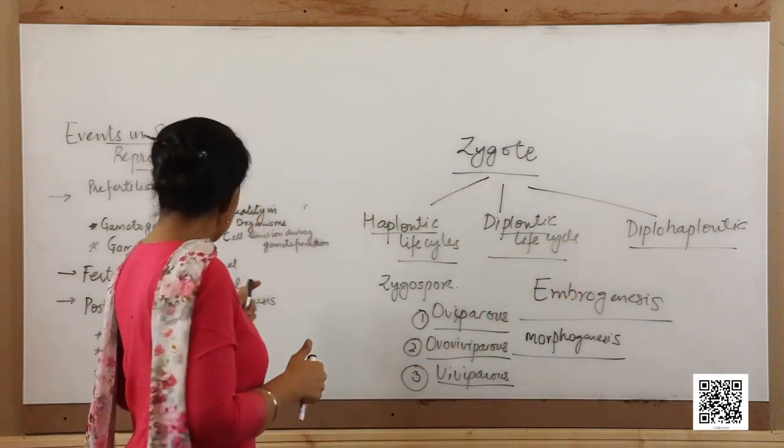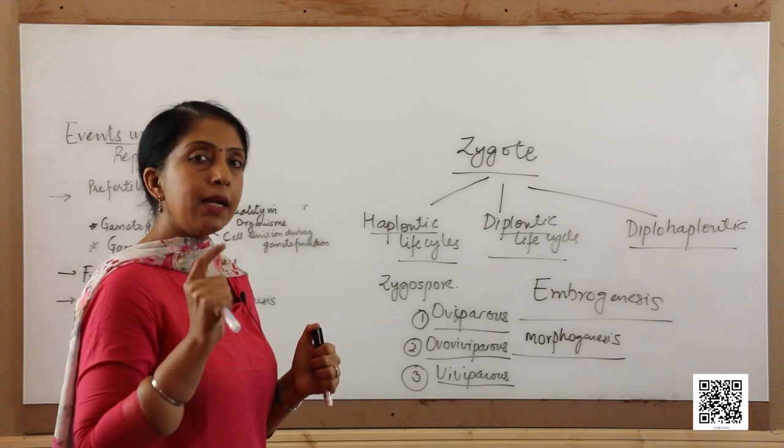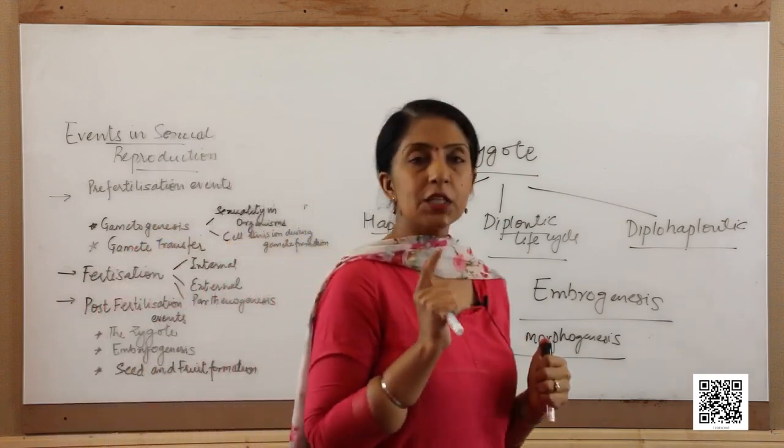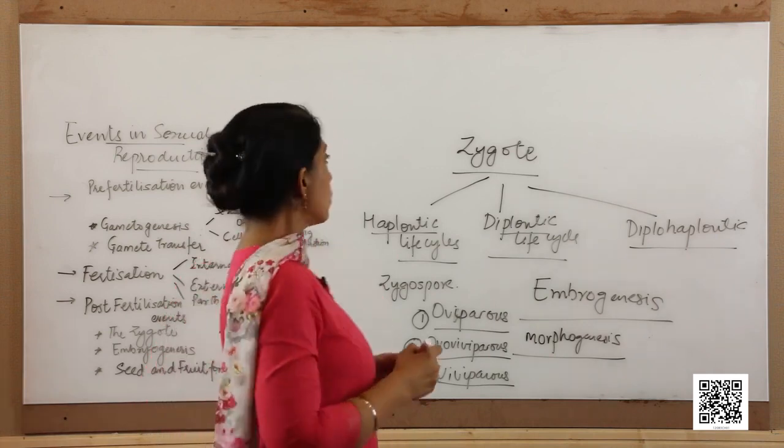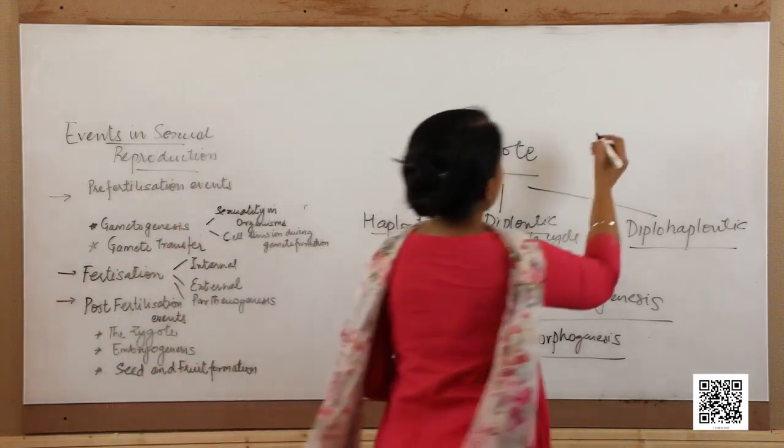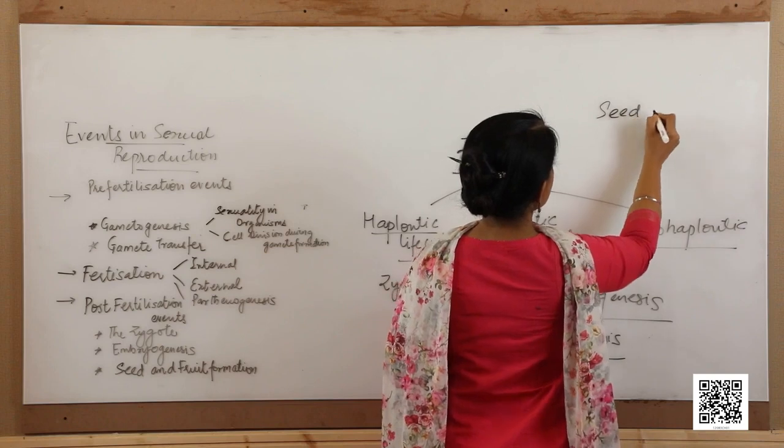The seed and fruit formation will be again taken up in detail in the next chapter, that is sexual reproduction in flowering plants. So, what have we covered in seed and fruit formation?